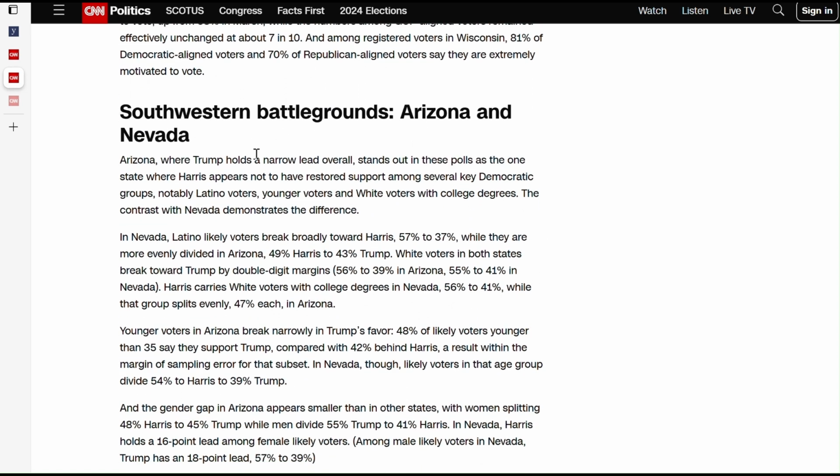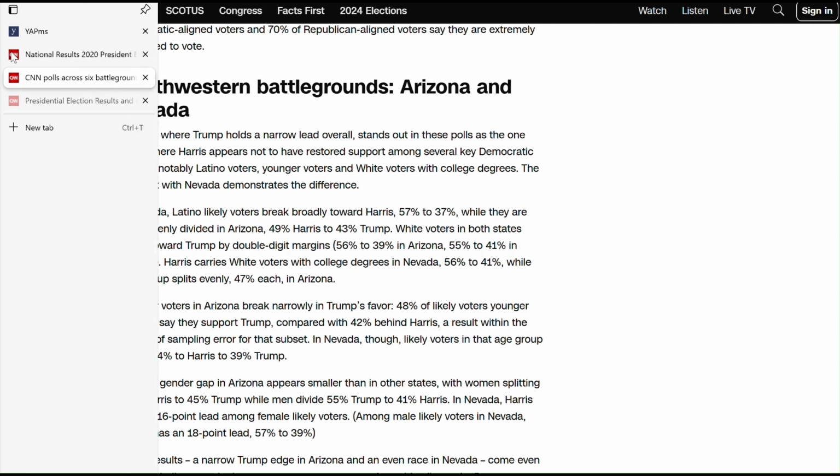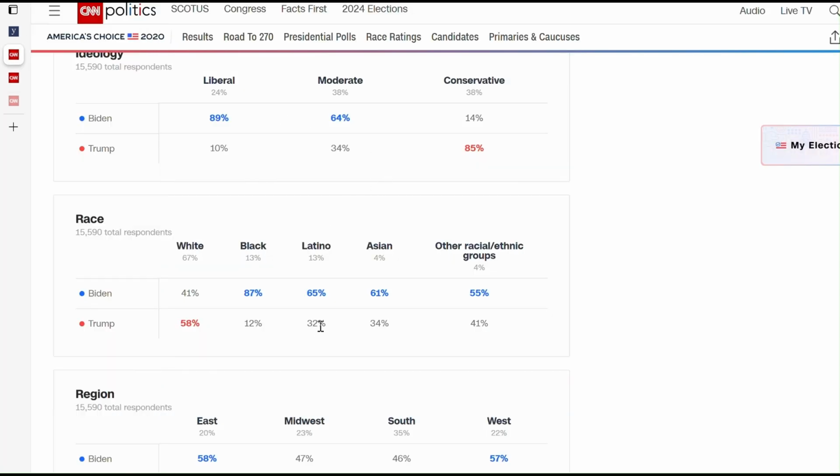Nevada and Arizona are two big Latino states, and as you can see here, in Nevada, Latinos break 57 to 37 for Harris, which is only a 20-point margin of difference. And again, in Arizona, taking those polls with a pinch of salt, just 49 to 43. This means that the race is really close, and in particular, it's much closer than it was in 2020, where Biden carried them with a margin of 33%.